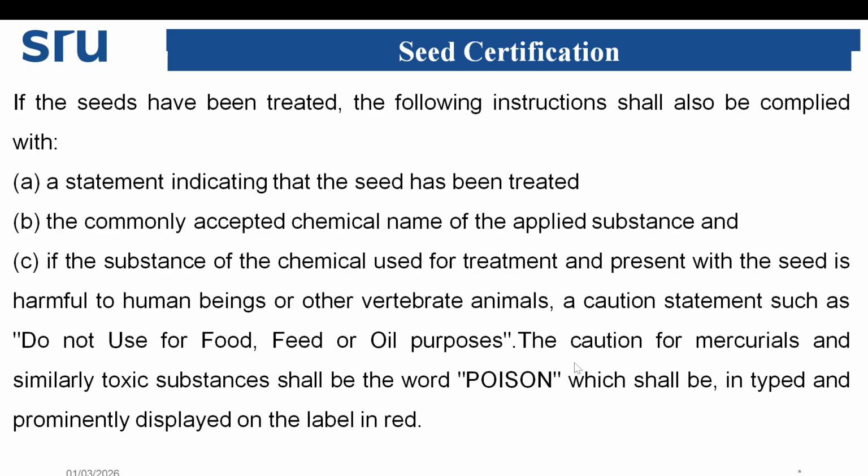The caution for mercurial or similar toxic substances shall carry the word poison, which shall be in type prominently displayed on the label in red. So this type of warnings should be there.